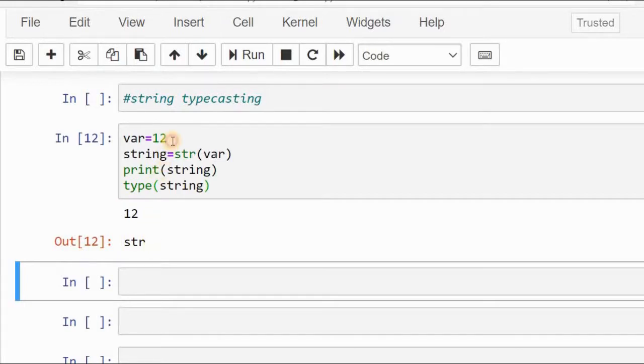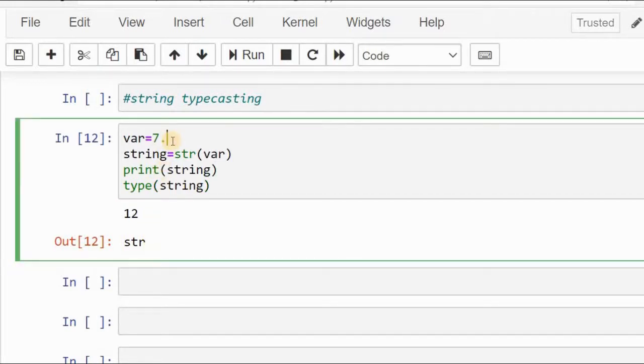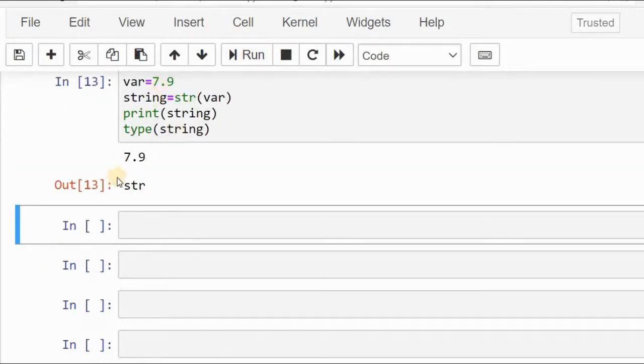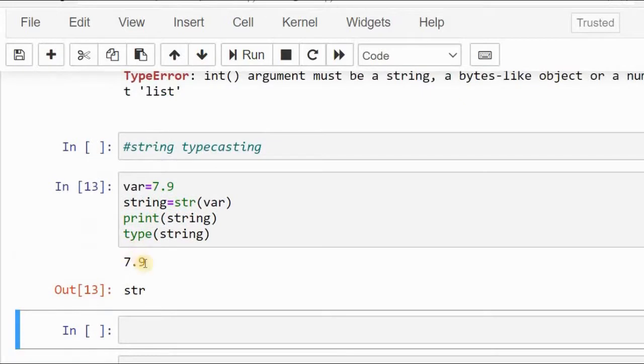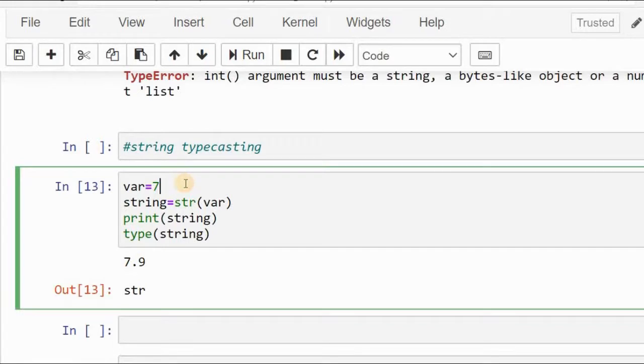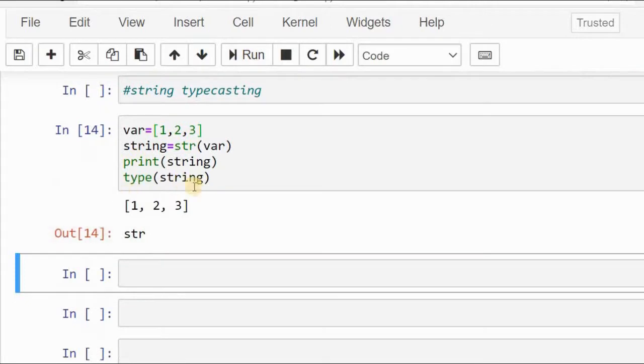Suppose I give a floating point number, 7.9, and convert this floating point number into a string. See, it is converted and gives the same value, and 7.9 is now a string. Now I'm going to convert the list to the string data type. If I print string C, we get it like this, where the list has now become a string data type.